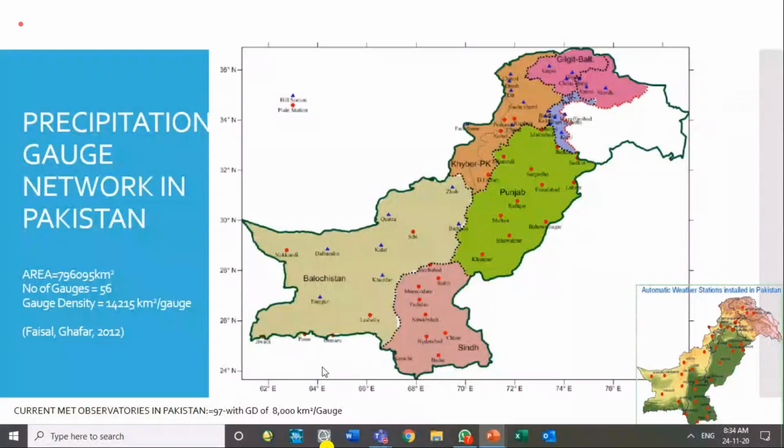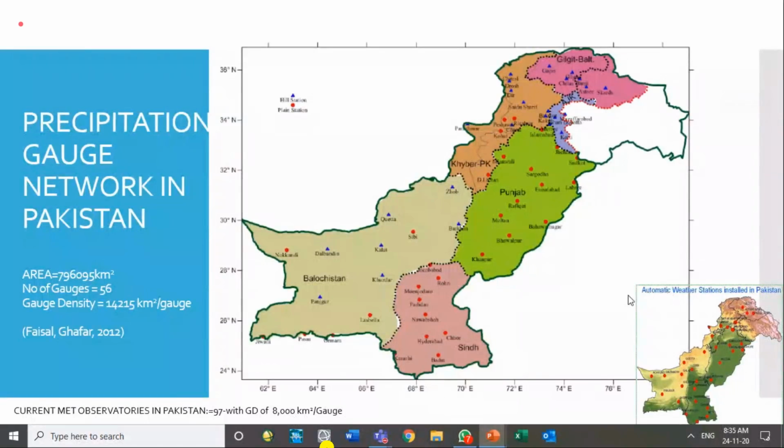If you go to the Pakistan Meteorological Department's website now, they will be showing you 97 rain gauge locations. That is the current picture. According to that, our gauge density comes out to be about 8,000 square kilometers per gauge. We are improving our gauge density as we are improving our forecasting and rain measurement capabilities in a better way. Day by day, we are installing more.